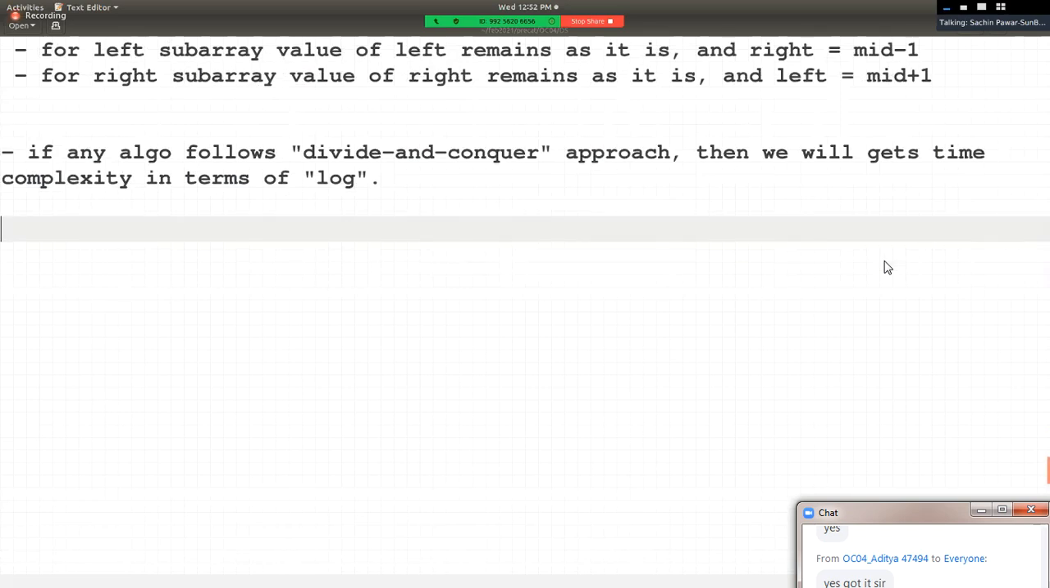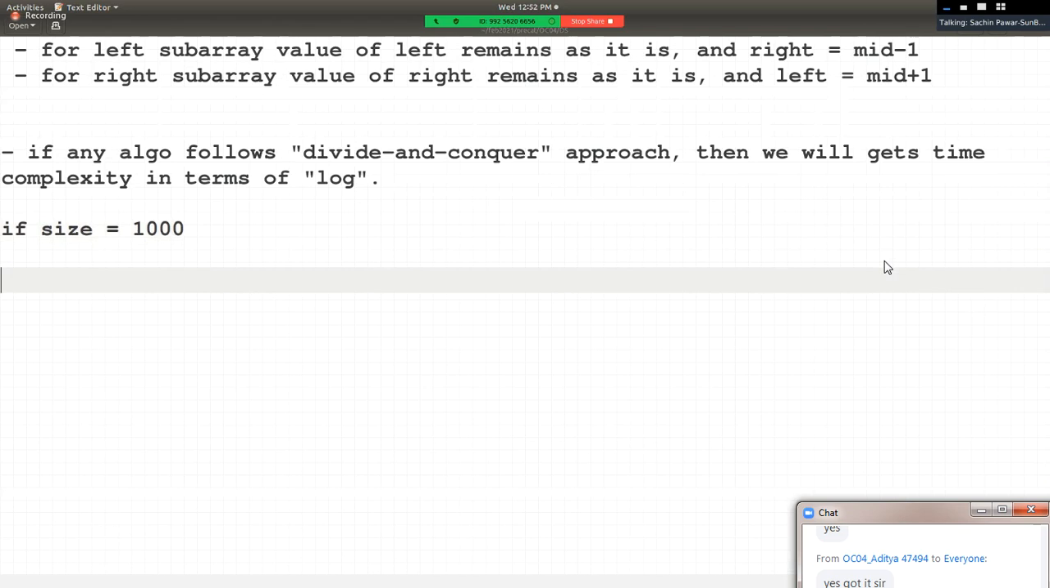Pay attention. Sir, if size of an array, अगर array का size है 1000, अरे हम लोग अभी randomly देख रहे हैं, size है 1000, right? So in iteration number 1, what we'll do? In iteration number 1, we divide array into 2 sub arrays. Sir, mid position क्या होगा? Mid position होगा 500 on an average. It means from 0 to 499 ये होगा left sub array. This is the mid position, and from 501 to 1000, this will be the right sub array.